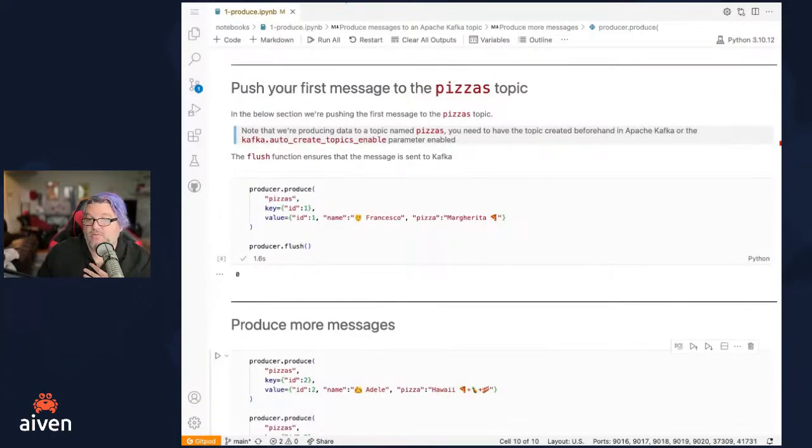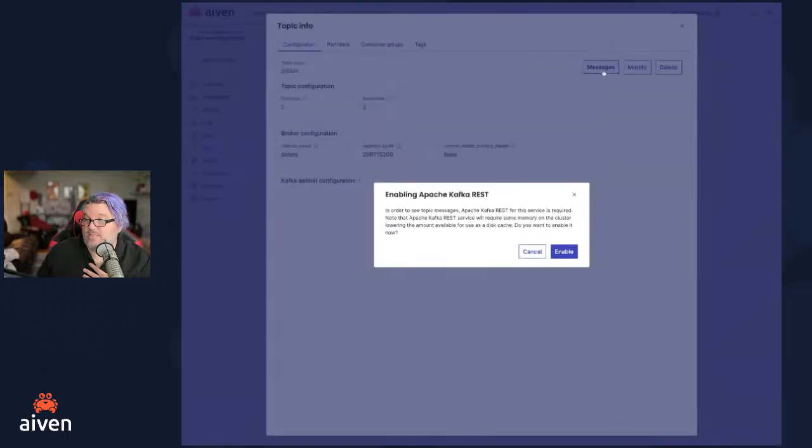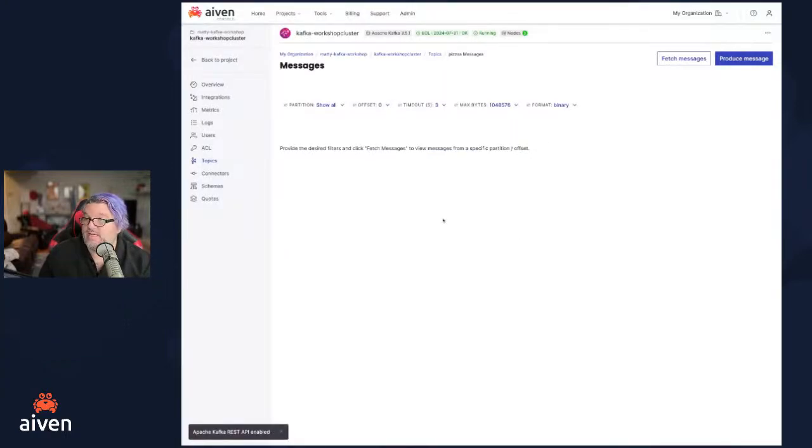And so now, if I go back into here and look at my pizzas and I want to view them, like Francesco mentioned, if you want to view the messages through Aiven's console, we just have to enable Kafka's REST API, which you may or may not do in a production environment. For purposes of our demo, sure, let's do that so that we can see our messages.